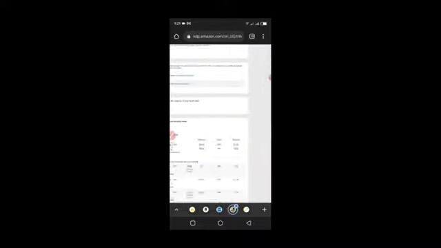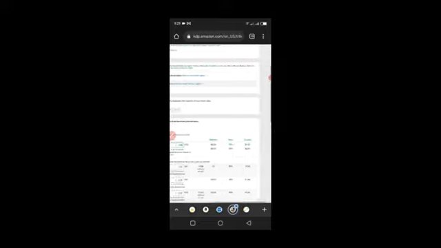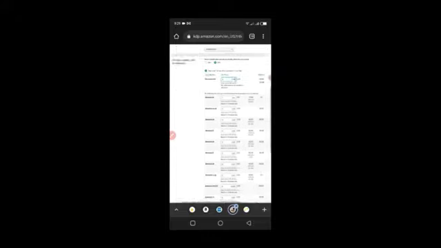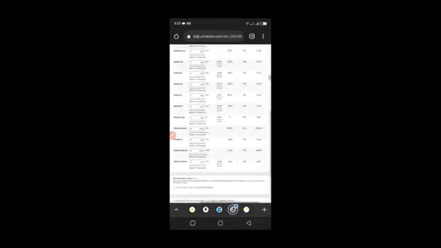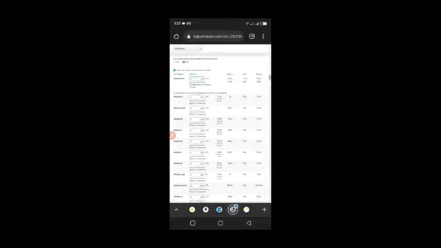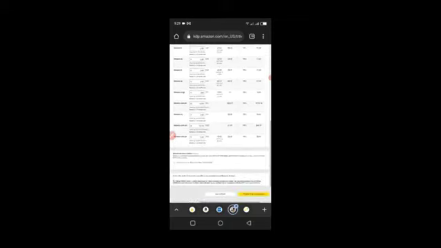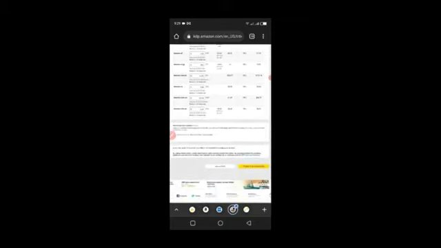So your royalty will be $1.05 for each sale of this book at the rate of 35%, and then $2.06 at the rate of 70%. You're going to see the conversion is automatic. This is what you're going to be earning in this particular market. This is what you're going to be earning in the UK market. This is what you're going to be earning in France, Japan, Brazil, Canada. It's automatically done.